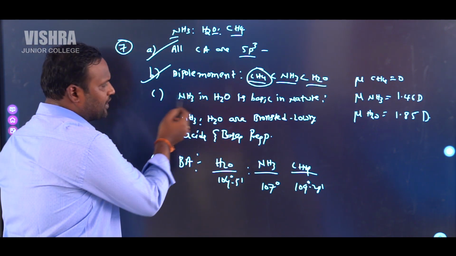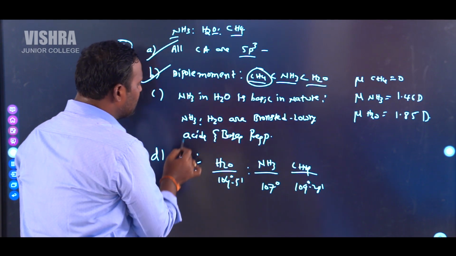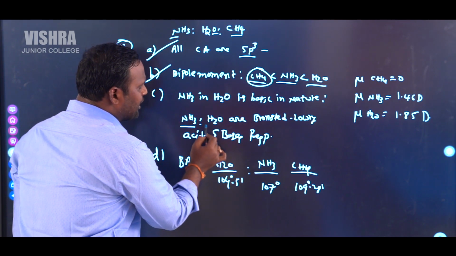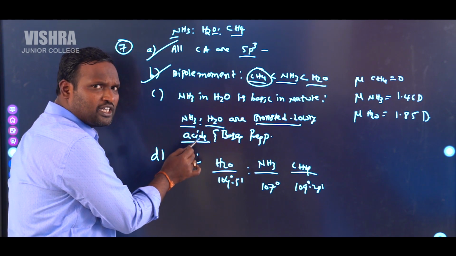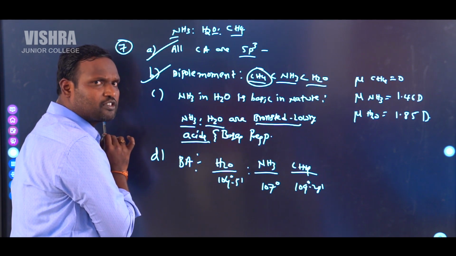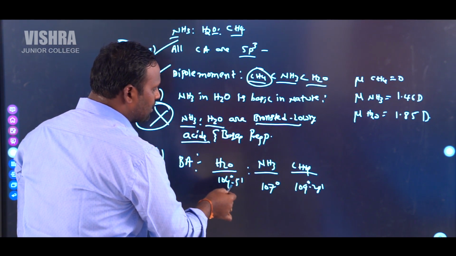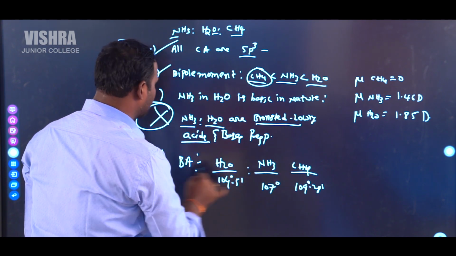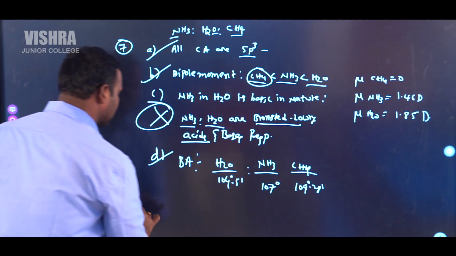Next, the third option: NH3 in water is basic in nature, okay. But it says NH3 and H2O are Bronsted-Lowry acids. NH3 is not a Bronsted acid. It acts as a Bronsted base because it acts as a proton acceptor in aqueous medium. So this is the wrong option. Next, bond angles of water, ammonia, CH4 are all correct. So A, B, D are correct options.